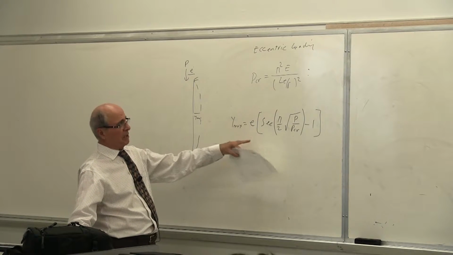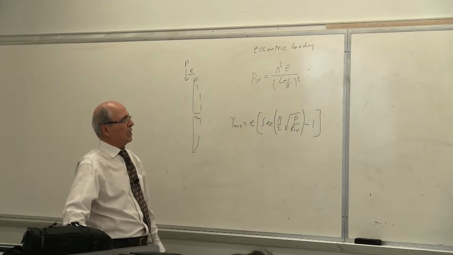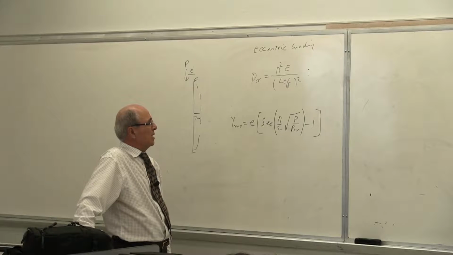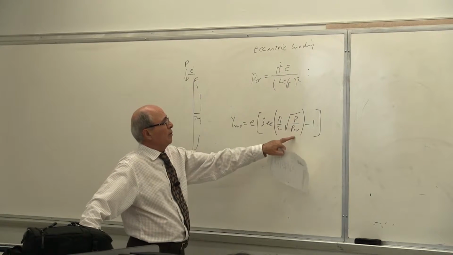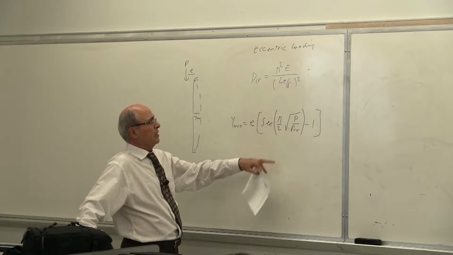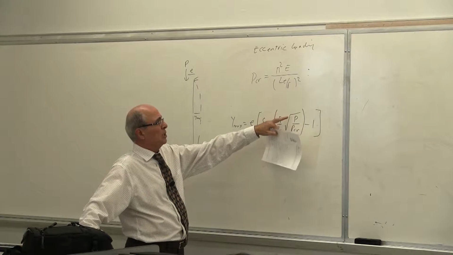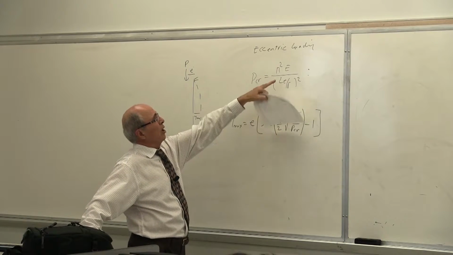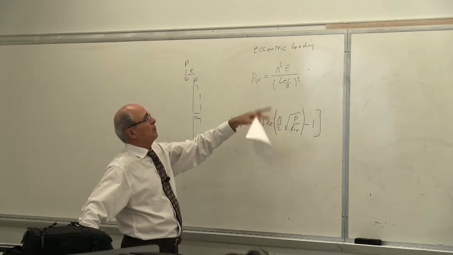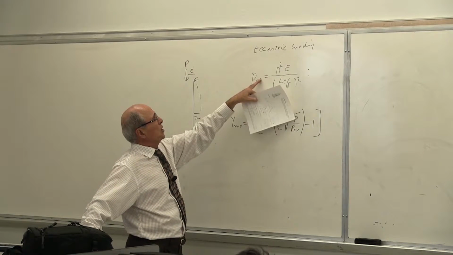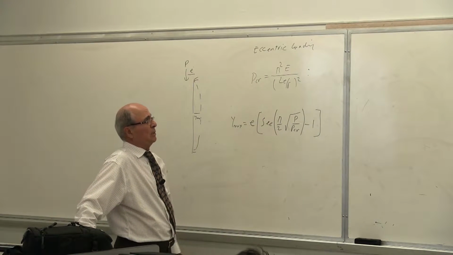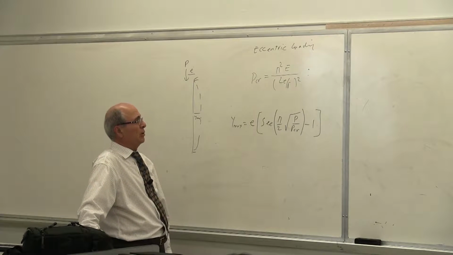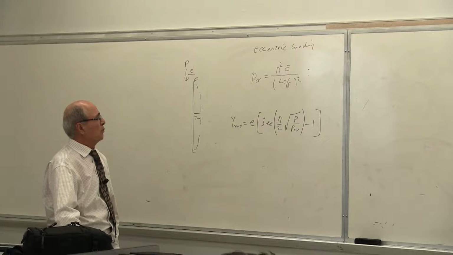Y max was given with this formula, which was, I don't know, formula 1028 or whatever it was there. It is in your book. So Y max is given with that. Pi over 2, P over P critical minus. There are two versions of it. One is P over P critical, the other one P over EI, because we can change P critical to that one and bring L over r into the system. Both are the same, pi disappears. So notice if I put this P critical here, this changes a little bit. So they gave two versions of that. I think 1026, 1028, I don't remember the number. You can check it. Both Y max are given.